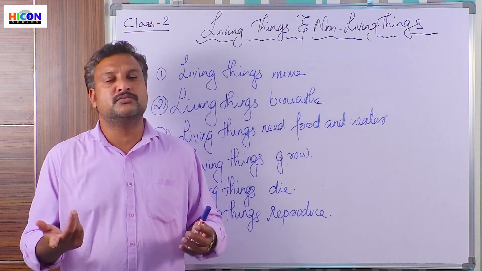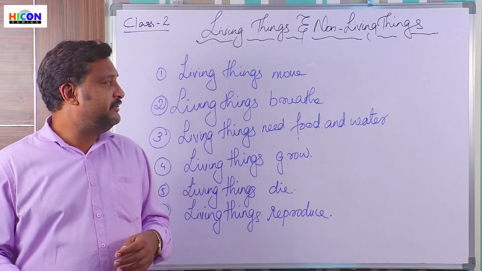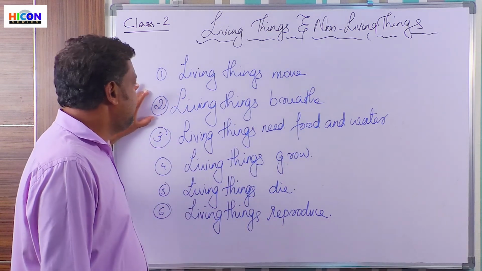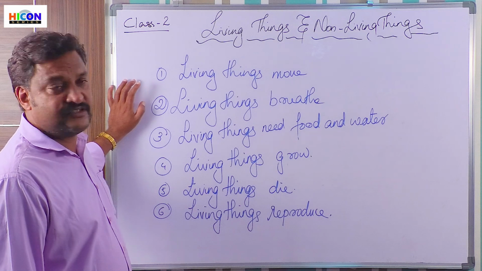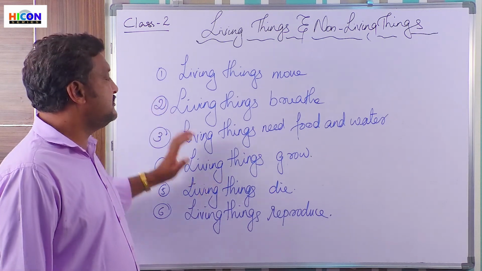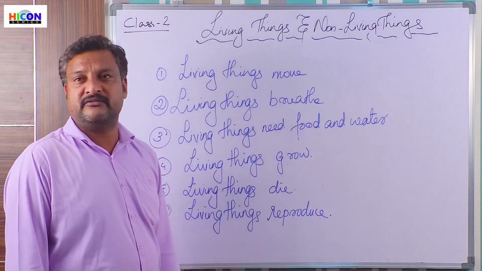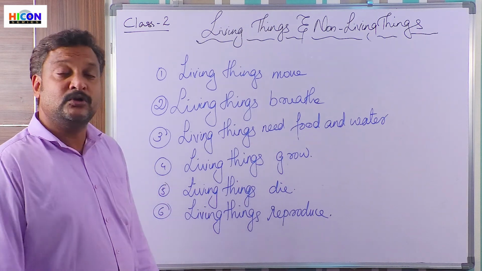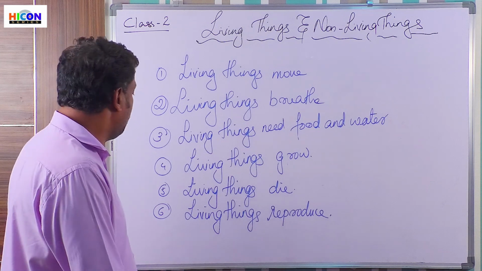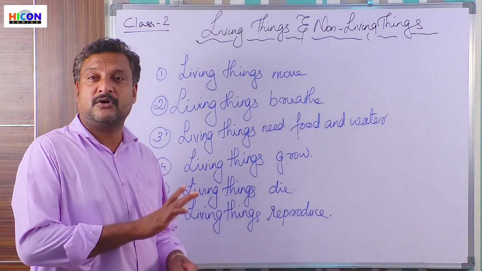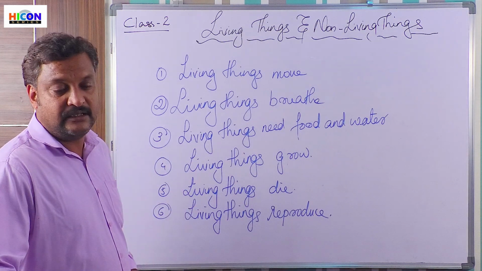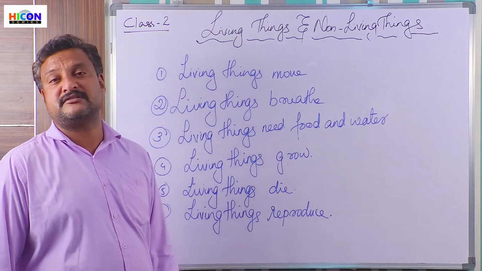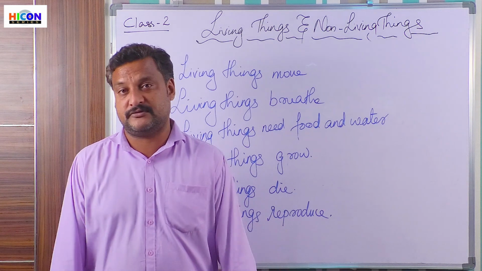Chair? No. So, living things move, non-living things do not move. Living things breathe, non-living things do not breathe. Living things need food and water, non-living things do not. Living things grow, non-living things do not grow. Living things die, non-living things do not die. Living things reproduce, non-living things do not reproduce.